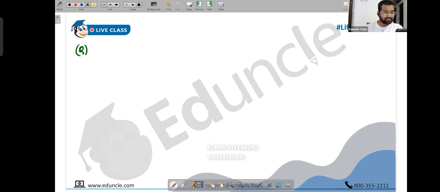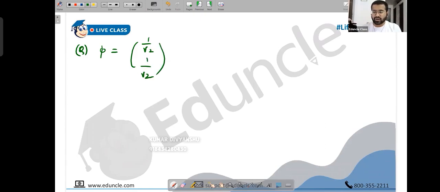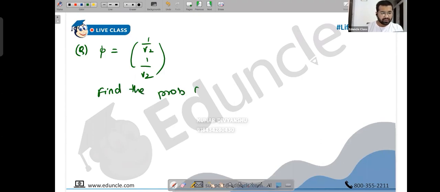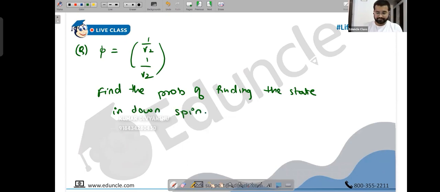Okay, I can take another question along the same lines. This was actually one of the papers, I don't know the year. So phi was 1 upon root 2, 1 upon root 2, and they had mentioned that this is the wave function of an electron. Theory was written, and further they had asked: find the probability of finding the state in downspin.